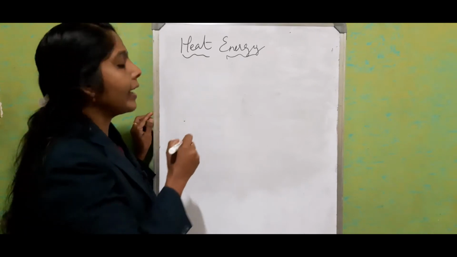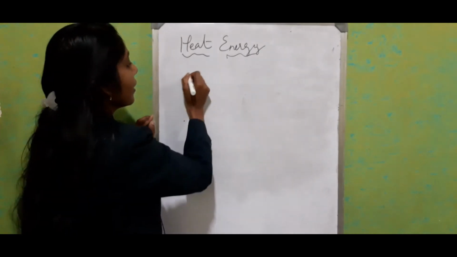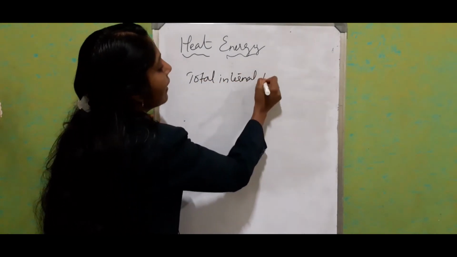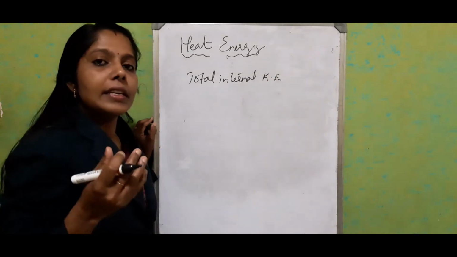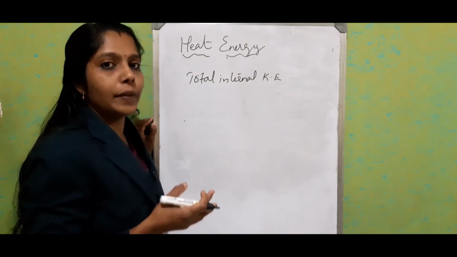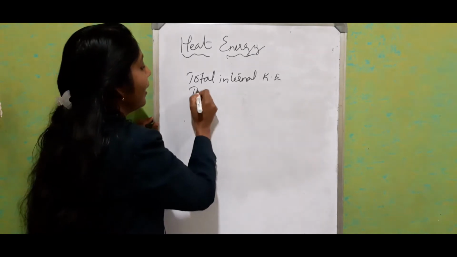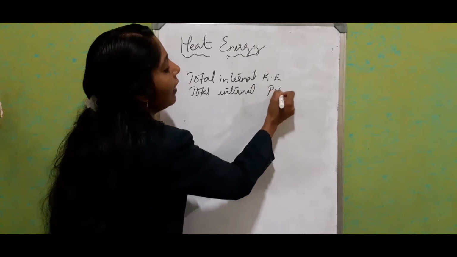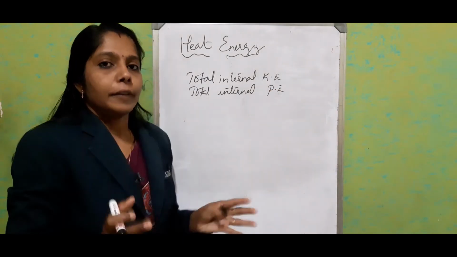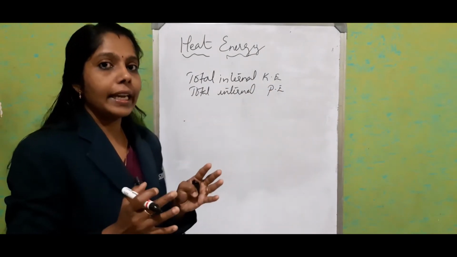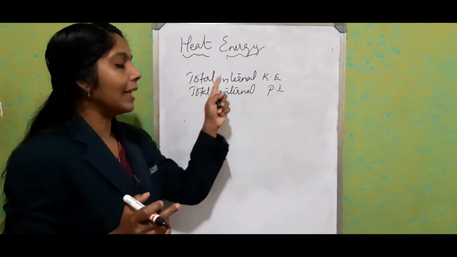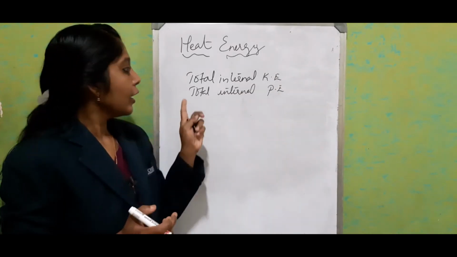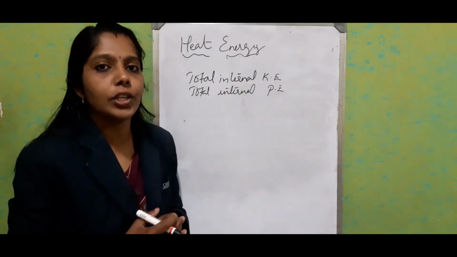Total kinetic energy of the molecules is known as total internal kinetic energy. In the same way, total potential energy of the molecules is known as total internal potential energy. For a particular solid, the total kinetic energy of the molecules is the total internal kinetic energy, and the total potential energy is the total internal potential energy.